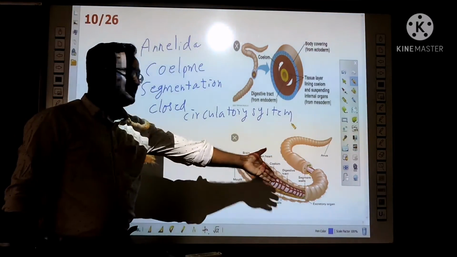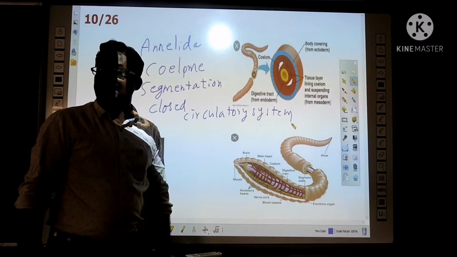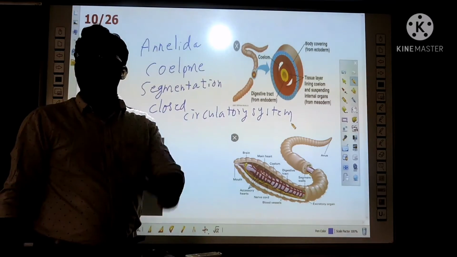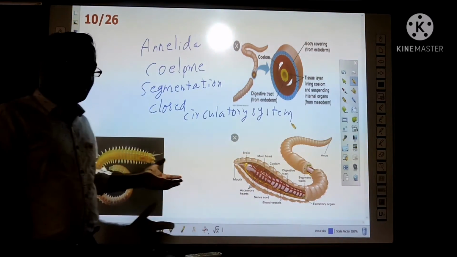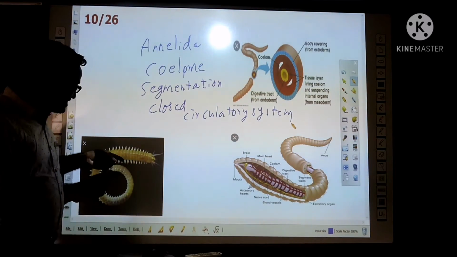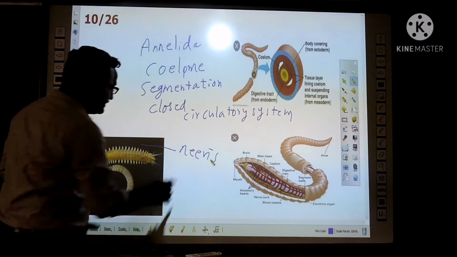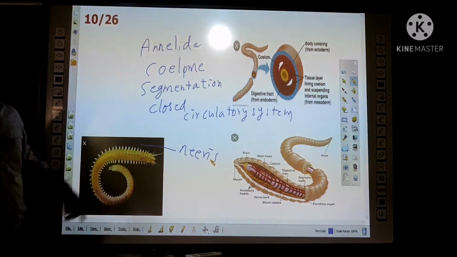For example, the earthworm lives on land and in fresh water. Some live in fresh water, like the leech. Some live in marine water, ocean water. For example, Nereis. You can see it in marine water.